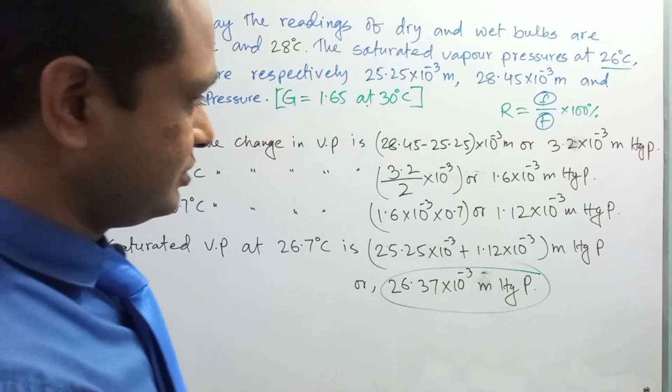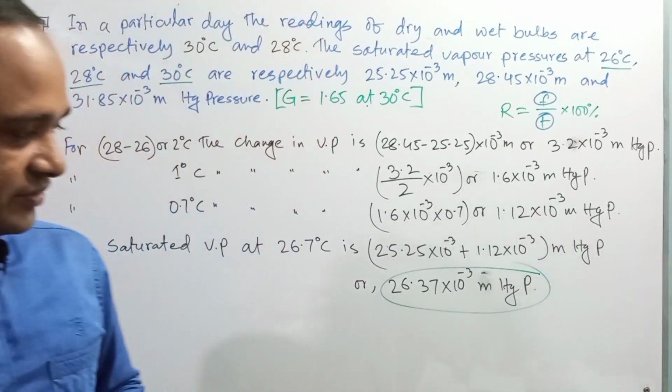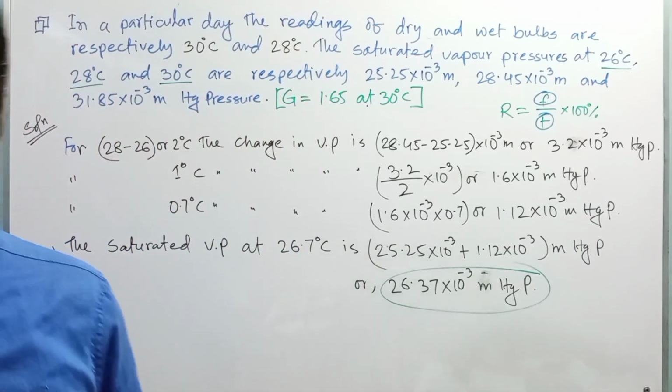Now we are going to calculate the final requirement.